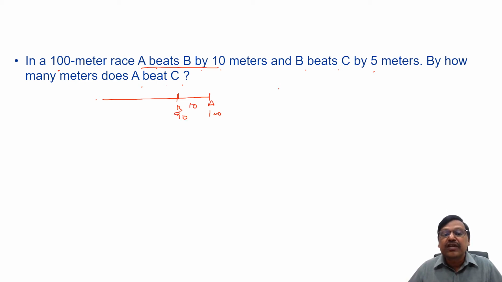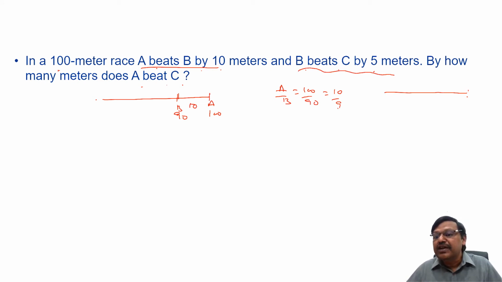So what is the ratio of the distance traveled by A and B? 100 is to 90 or 10 by 9. Now what do you mean by B beats C by 5 meters? By the time B completes the race of 100 meters, C is 5 meters behind, that is 95. Please remember, B beats C by 5 means only when B was finishing the race, C is 5 meters behind B. It's not that the difference between B and C is always 5, as I said in the introduction, right? So that means what is the ratio of B to C? 100 is to 95, that is 20 by 19.